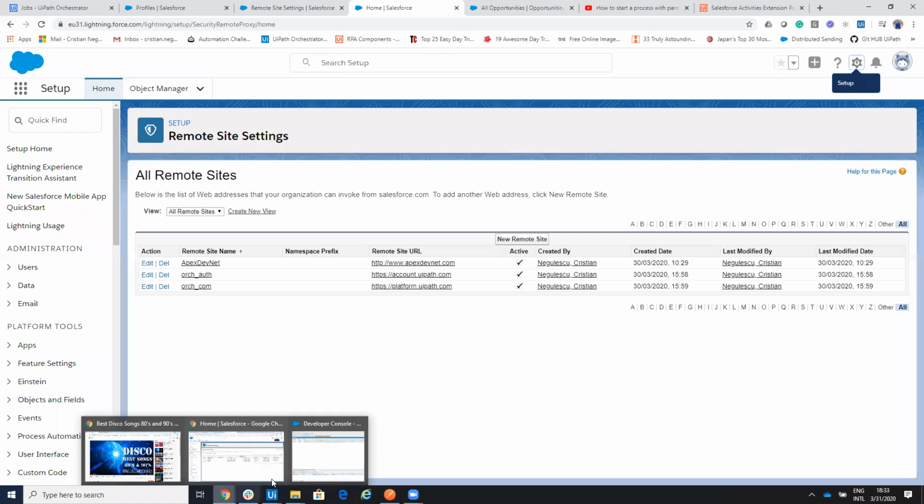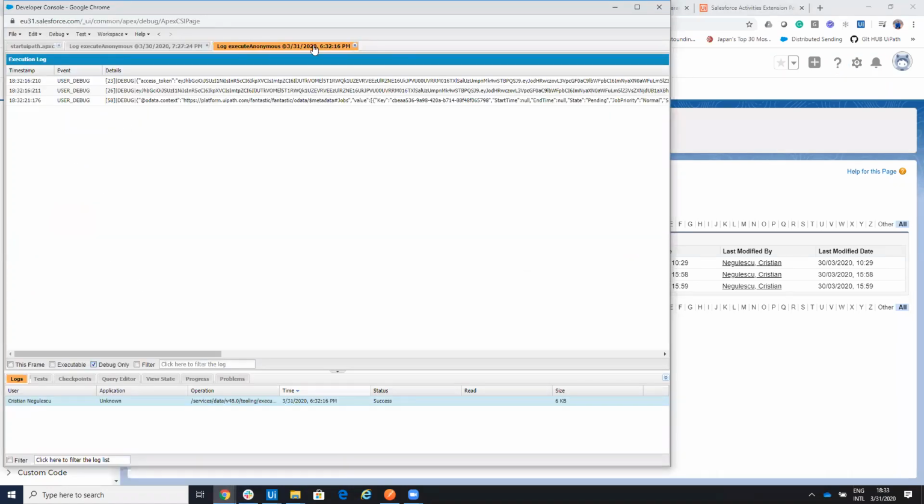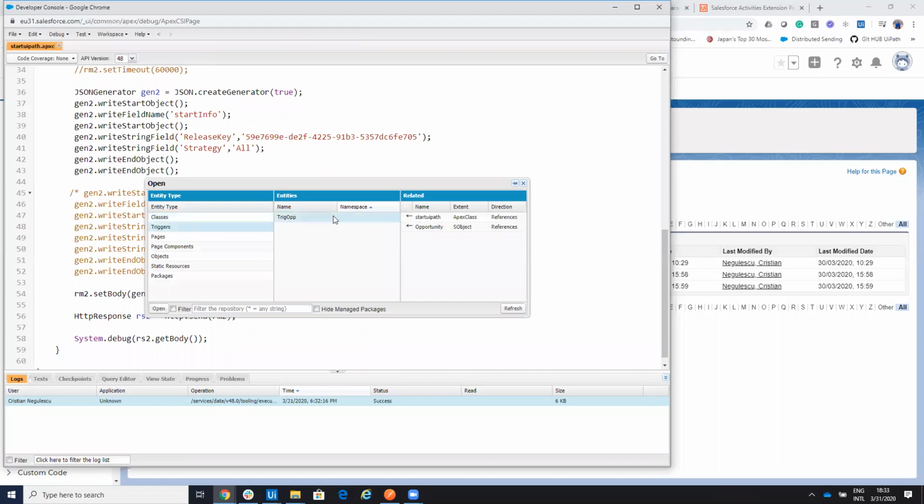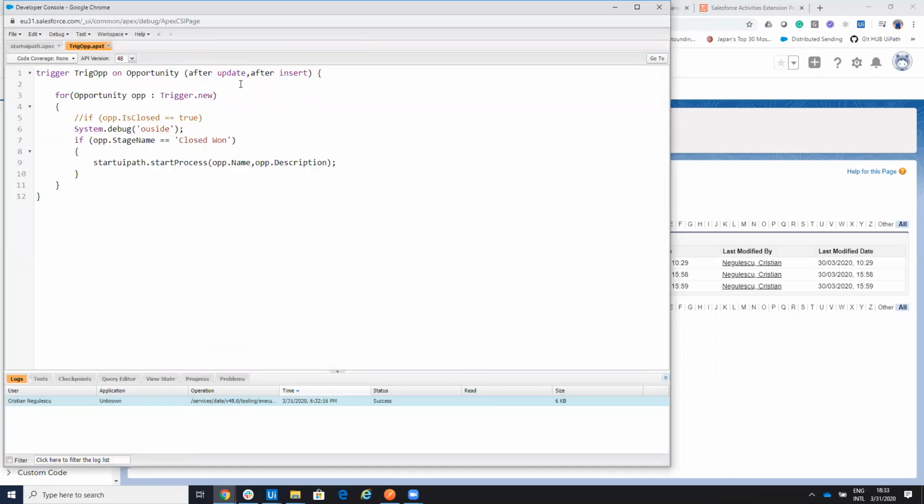Now, let's see how we can do this on a trigger. So on the developer console, we will create here. I already have it created, but you go new and you say Apex trigger. Again, I will give you the code for this. I will select my trigger, and I have an opportunity trigger. So I will say on this opportunity trigger that after an update or after an insert, the system should look at the opportunities. We'll check if the opportunity stage has changed to Closed Won, and if it has changed to Closed Won, we will start our procedure, our process, and on the procedure we will pass the name of the opportunity and the description of the opportunity.